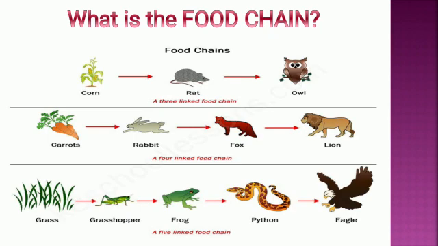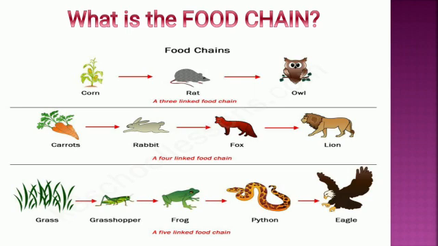Interaction between, or we can say there is a definite sequence in these interactions, which we call a food chain. See, there, three examples are given. Corn is eaten up by rat, and rat is eaten up by owl. Then second is the carrot. Carrot is eaten up by rabbit, rabbit is eaten up by fox, and fox is eaten up by lion.